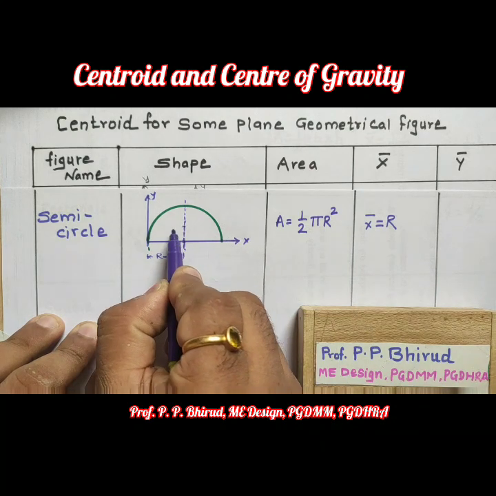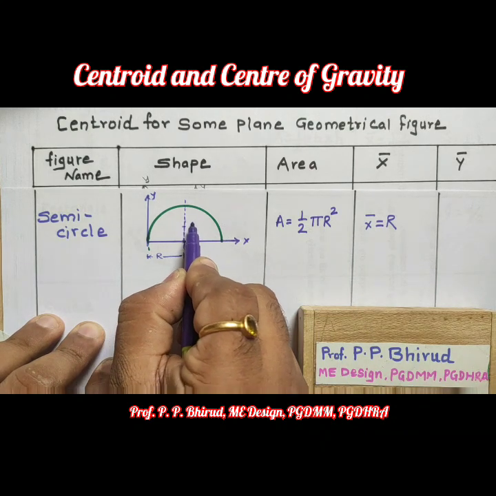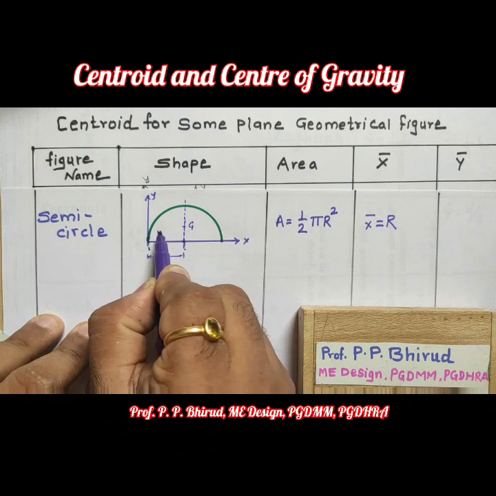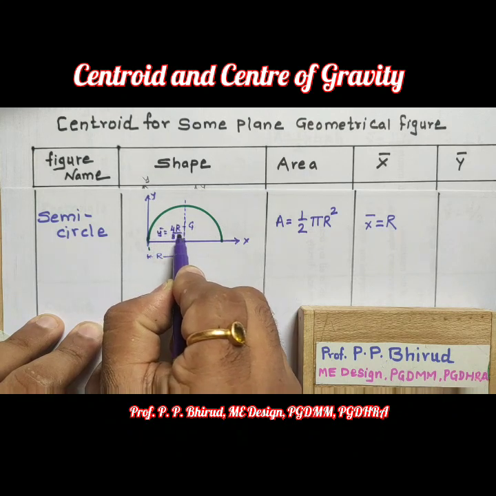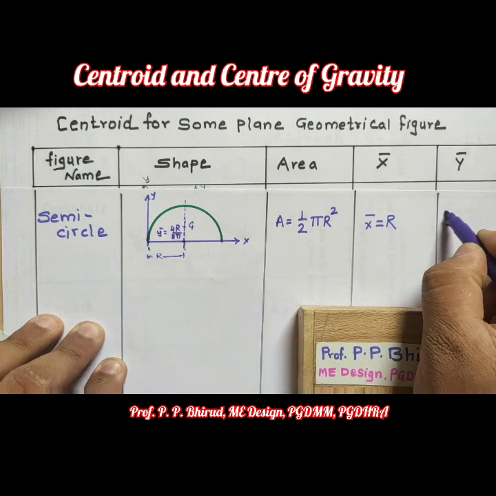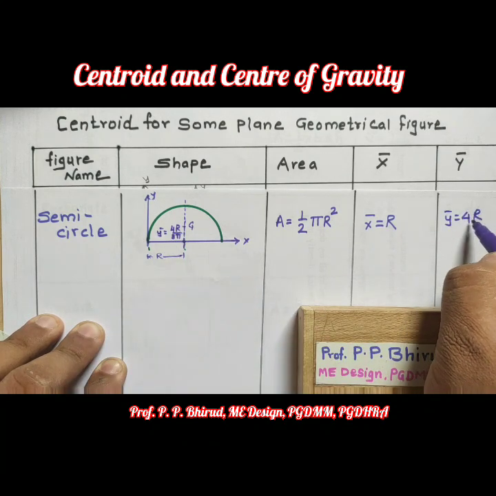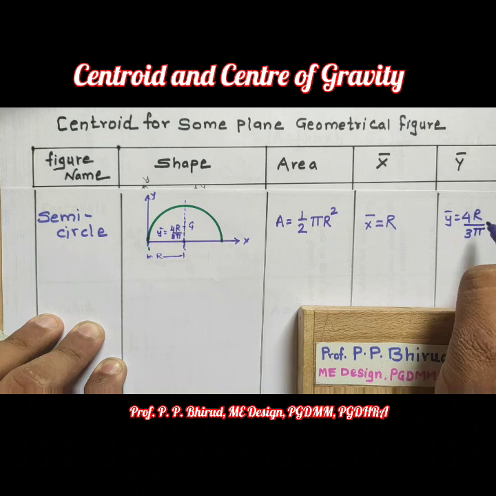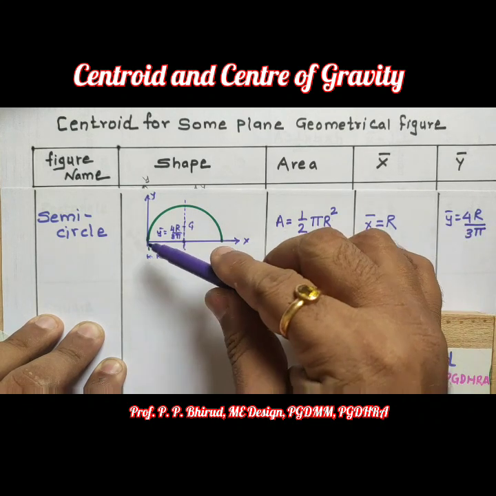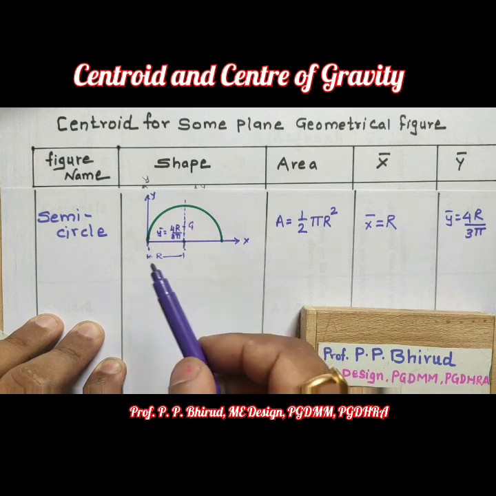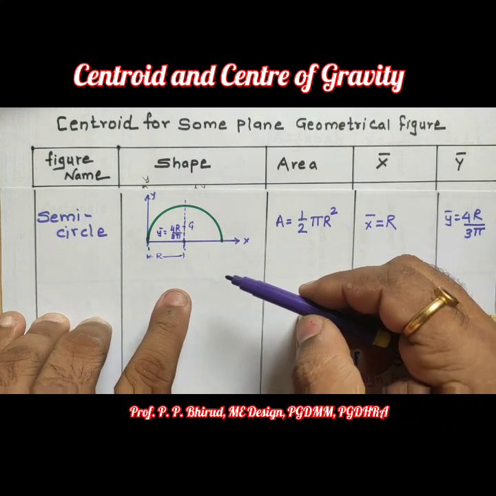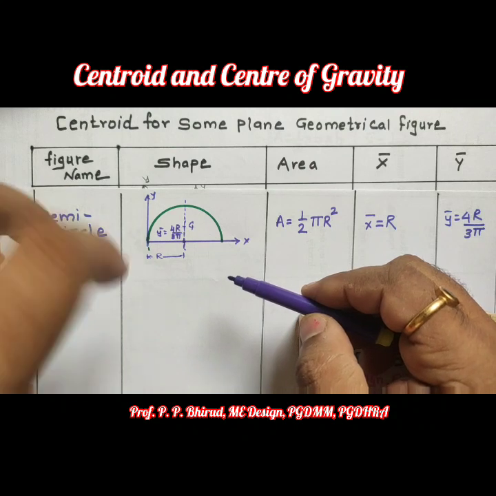Now y bar is 4r upon 3 pi. So y bar is 4r upon 3 pi. You have to remember this position and x bar and y bar. So we can calculate x bar and y bar for the different position of the semicircle.